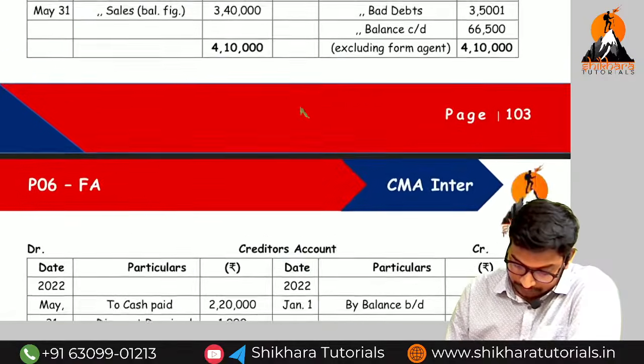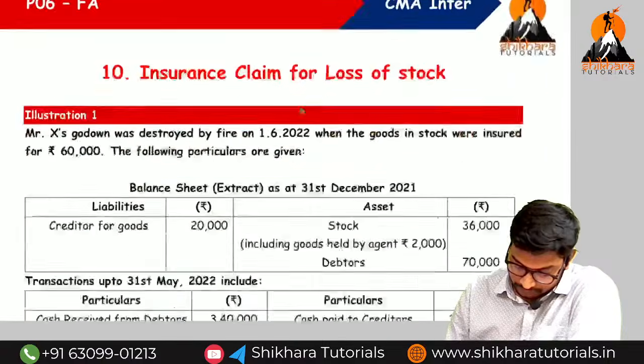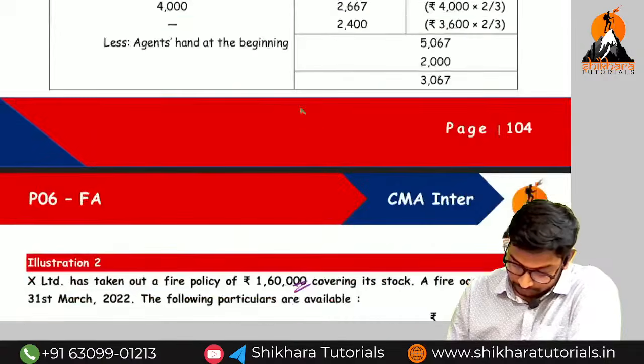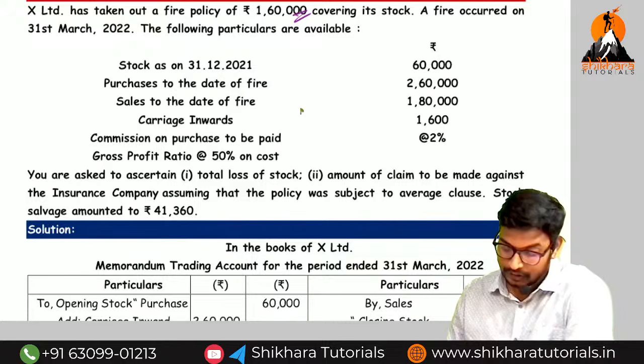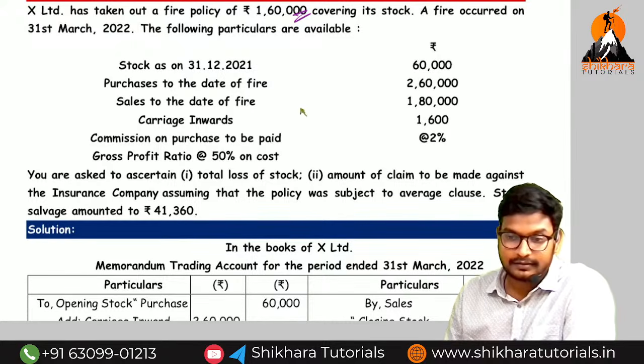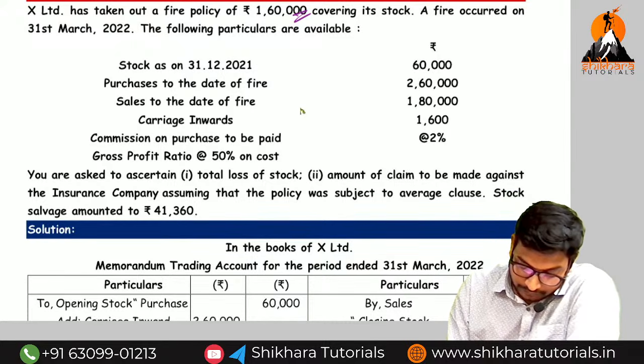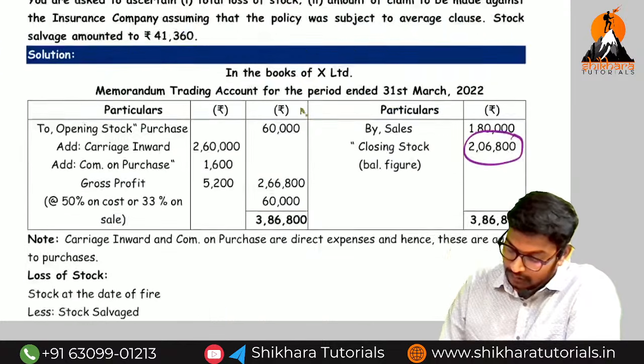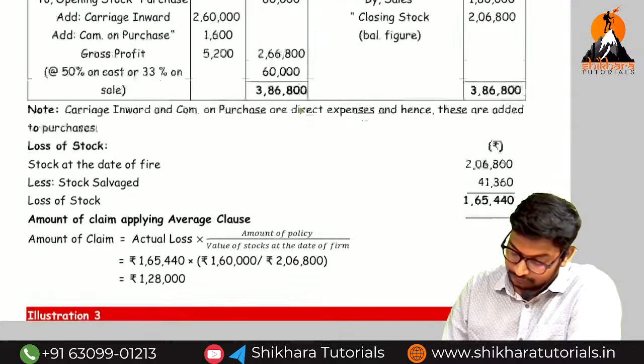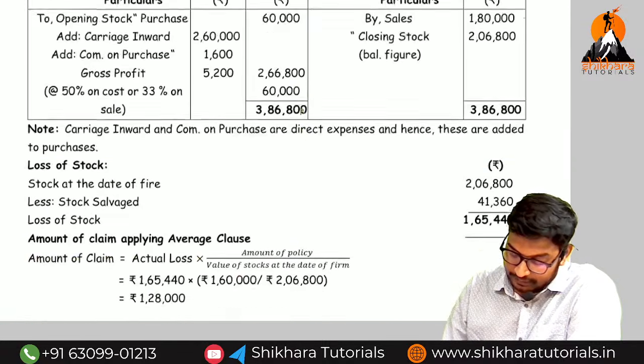Question number 2. Okay guys, shall we start? Question number 2, page number 105.